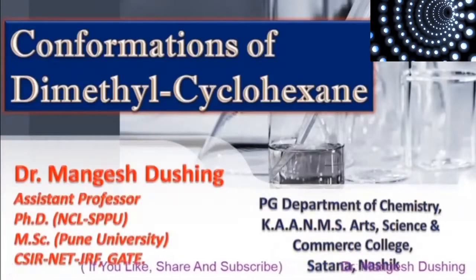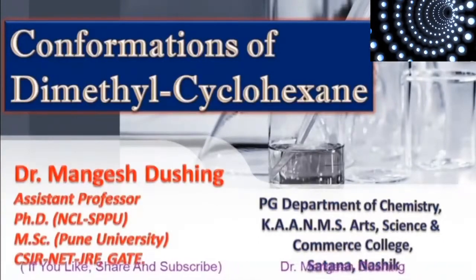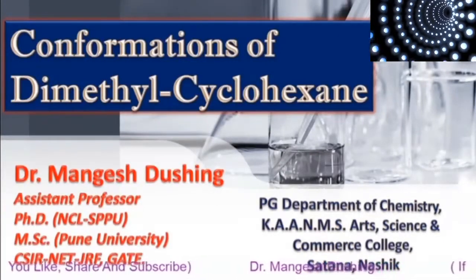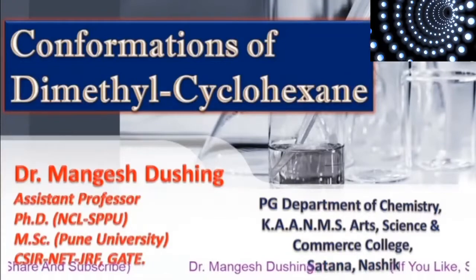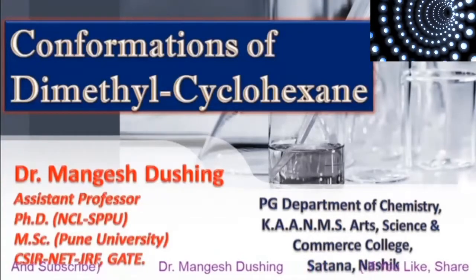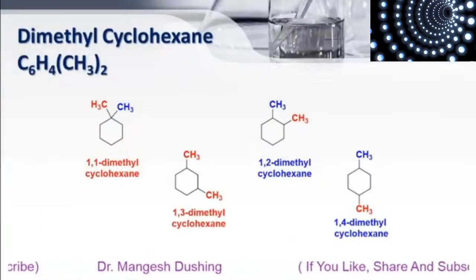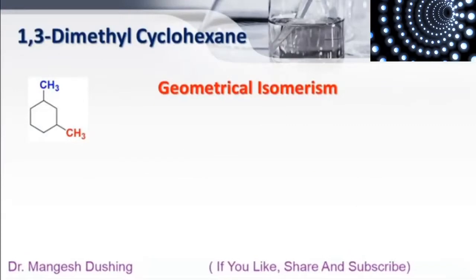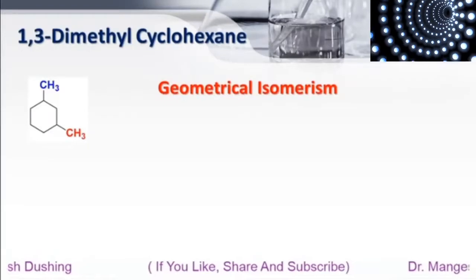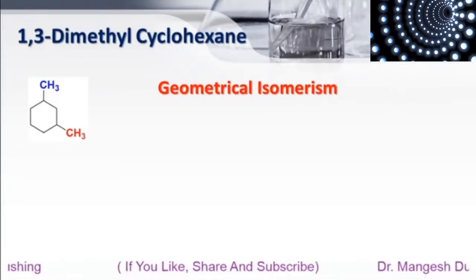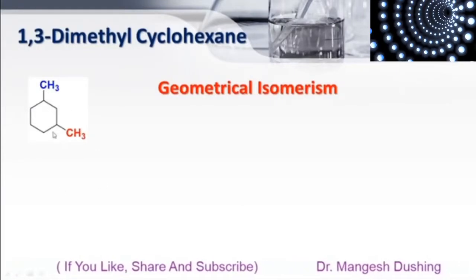Friends, up to now in last videos we saw conformations of various cycloalkanes, conformations of methyl cyclohexane as well as conformations of 1,1-dimethyl cyclohexane and 1,2-dimethyl cyclohexane. In this video we will learn about 1,3-dimethyl cyclohexane. So 1,3-dimethyl cyclohexane means two methyls are present in a cyclohexane ring at first carbon and third carbon.